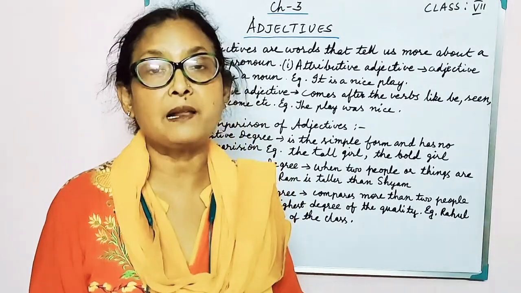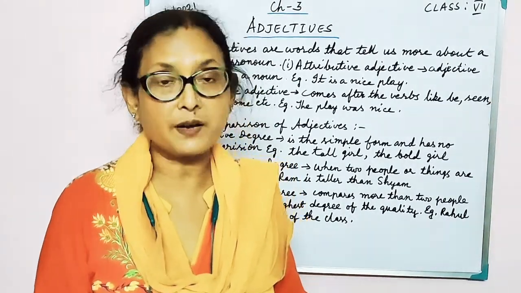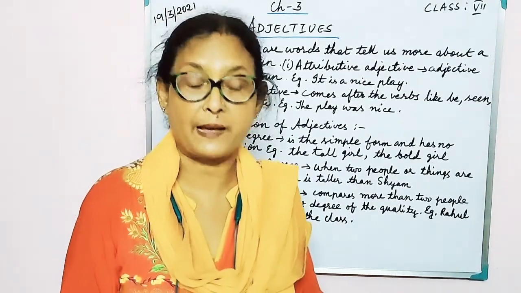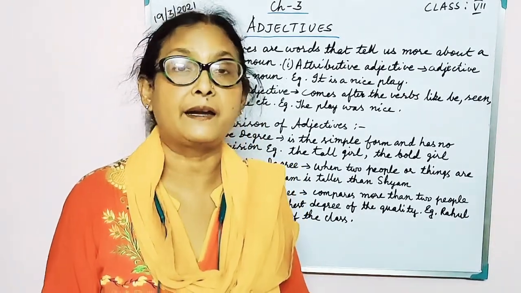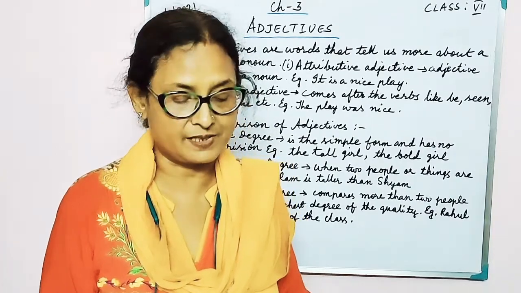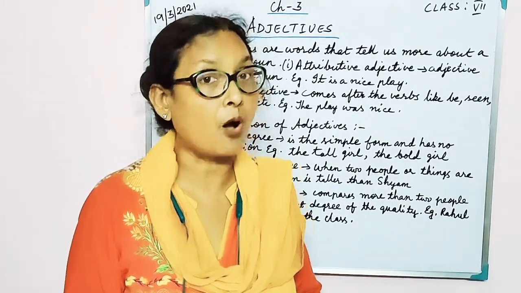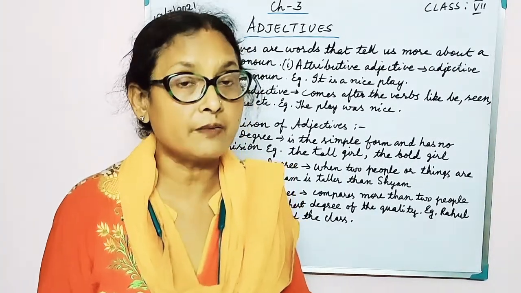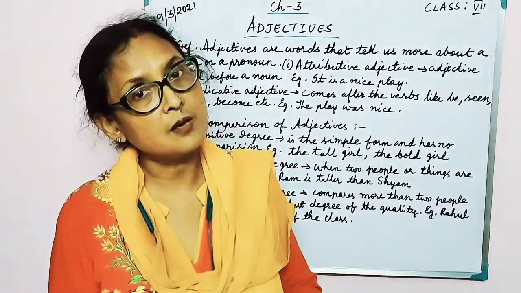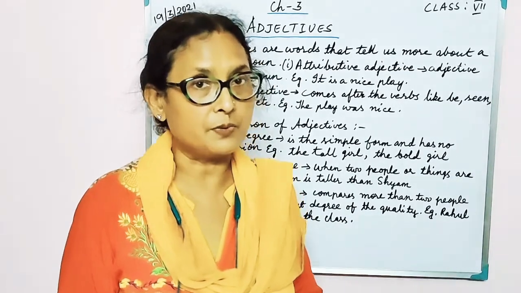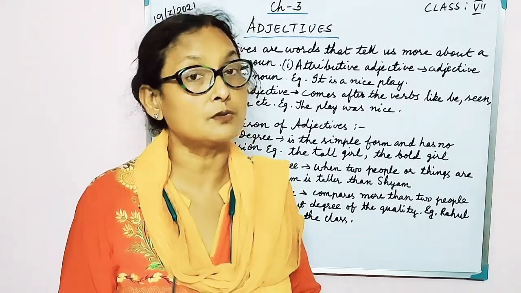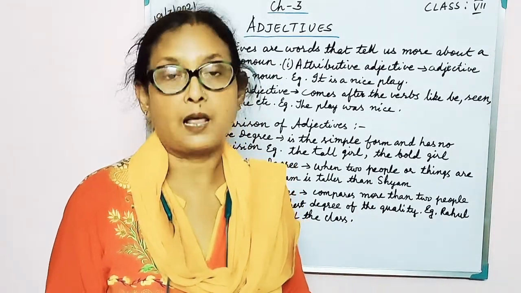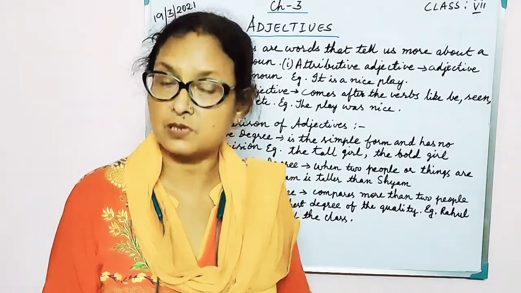So many two-syllable adjectives do not end in Y. All adjectives with more than two syllables make the comparative and the superlative by adding more or most. Like proper, a two-syllable word, so it will be more proper and most proper. So such words having two or more syllables, you use more and most. Like beautiful, more beautiful, most beautiful.